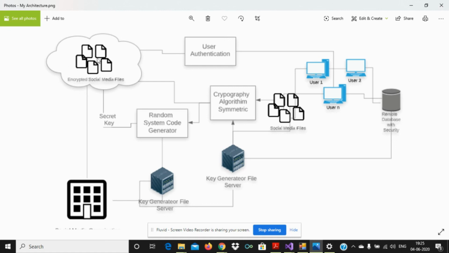The file in the cloud can be accessed by both the organization and the user who have clear authentication. Only then can it be accessed with the decryption format, which works in the same way vice versa. By this, a hacker can only get the files, but he can't see them. Because it's fully encrypted, he doesn't know the code, because we use a random code generator, and it can be decrypted only when we know this algorithm.